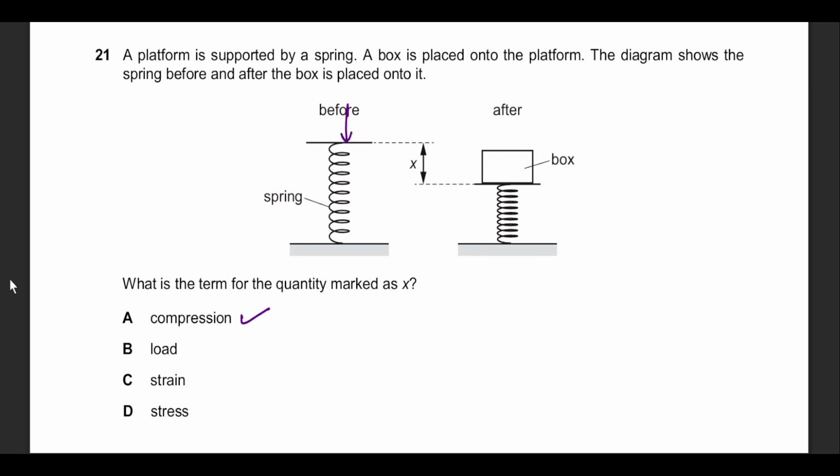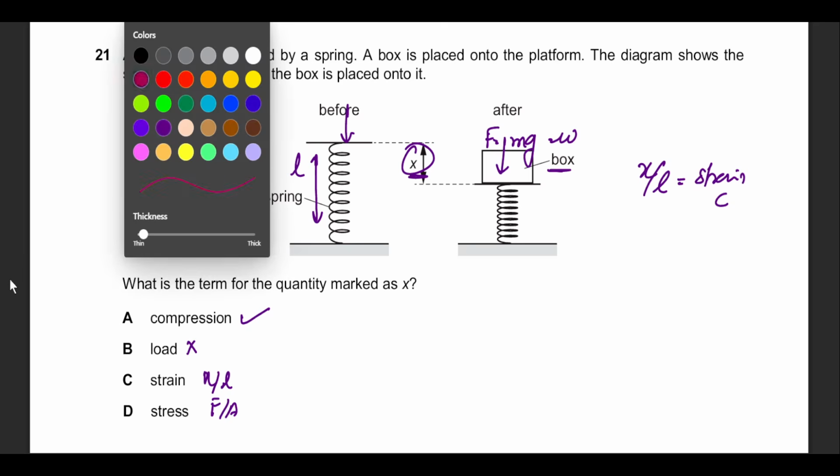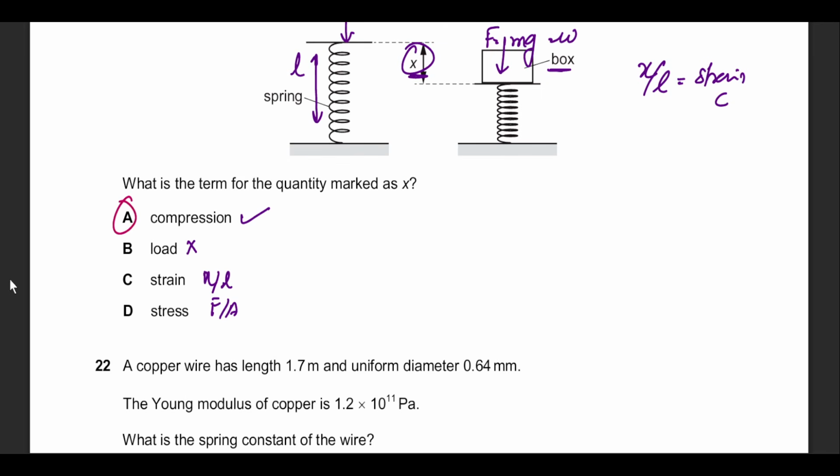Load is the applied force that might have done this. The box is applying the load, which is mg, which is a force, which is W. So it can't be that. Strain is change in length over length, so we're not interested in that. If we wanted to find the strain, we could have measured the full length, and we could have measured the x. Then x divided by L would have been strain, option C. But that's not what we're looking for. He's only asking me about x. Stress is force over area. No sign of this anywhere in the question. So the correct answer was option A.